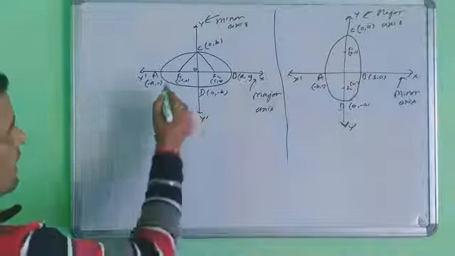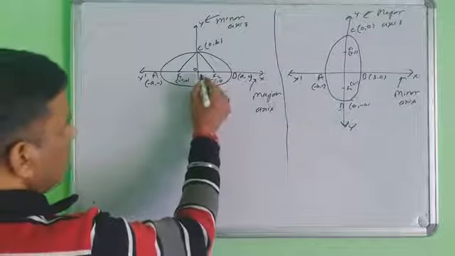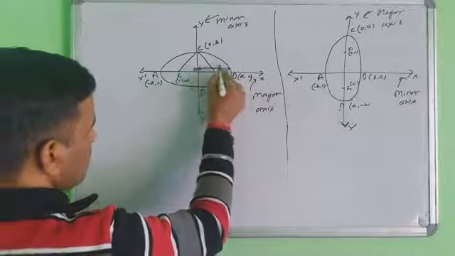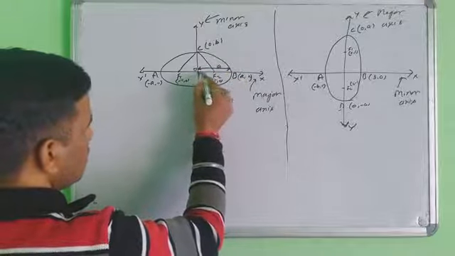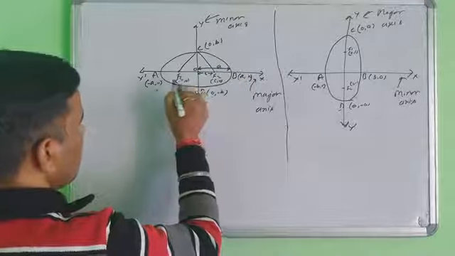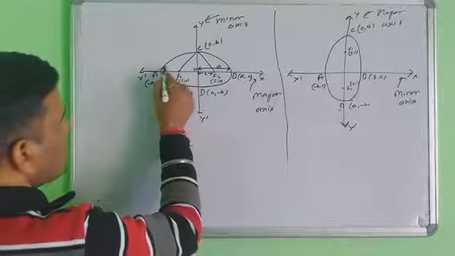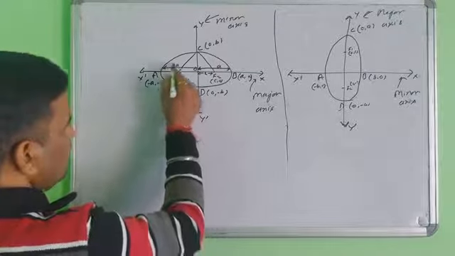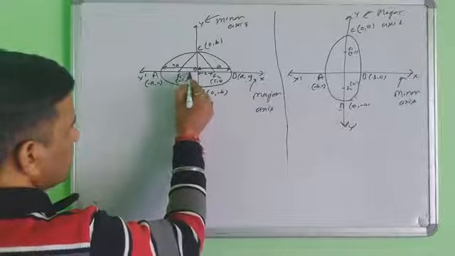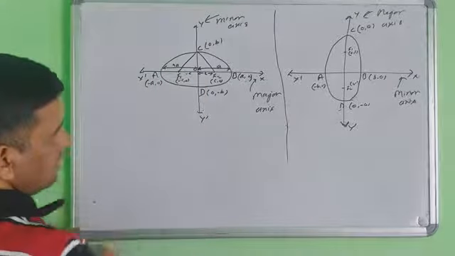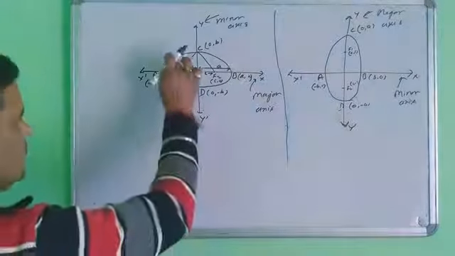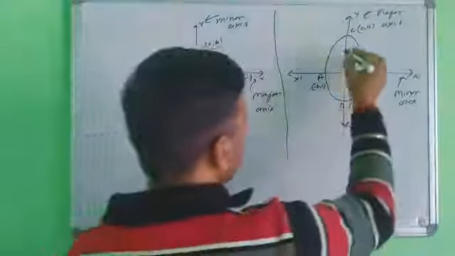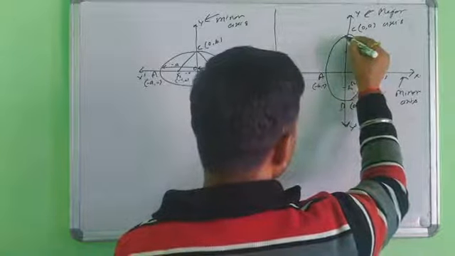The next important thing: what is the length of OB? The length of OB is B. The total length of OA is A, and the length of OC is C. Similarly, the length from this point to this point is A, and the length of this one is C. What is the total length of the major axis?